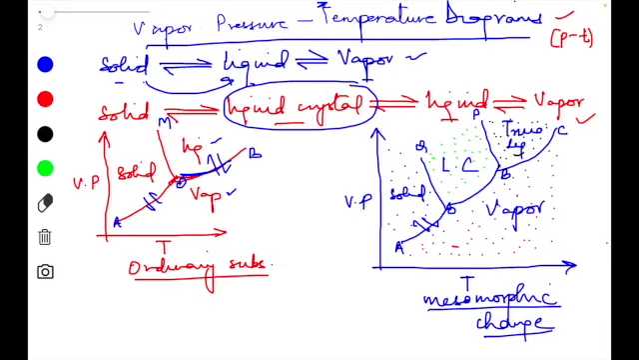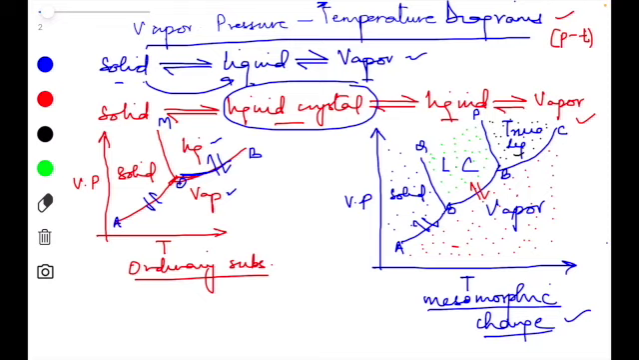Now if we talk about the mesomorphic change, this curve representing the mesomorphic state of matter. Here again, as I have mentioned, AO is the vapor pressure curve of the solid, OB is the vapor pressure curve of the anisotropic liquid. Okay, so this OB, I just changed it with the color. This OB represents the vapor pressure curve of the anisotropic liquid. Anisotropic liquid means the liquid crystal state of matter that we are talking about.